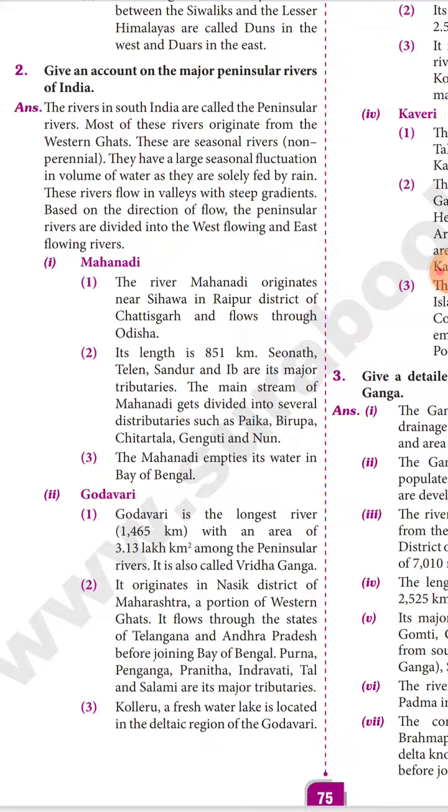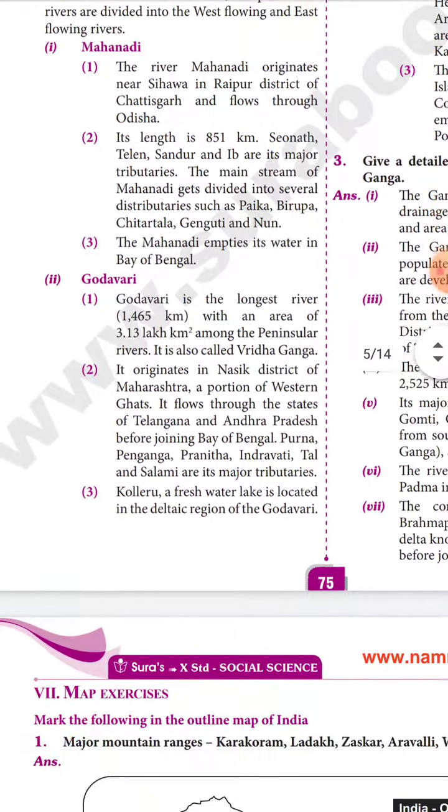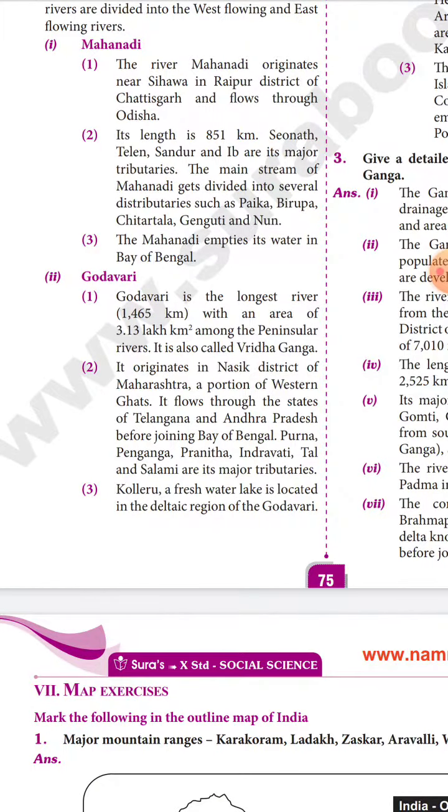First one, Mahanadi. The river Mahanadi originates at Sihawa in Raipur district of Chhattisgarh and flows through Odisha. Its length is 851 kilometers. Seonath, Hasdeo, Tel and Ib are the major tributaries. The main stream of Mahanadi gets divided into several distributaries such as Paika, Birupa and Chitrotpala. The Mahanadi empties into the Bay of Bengal.